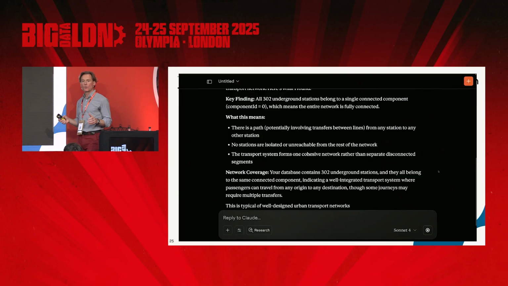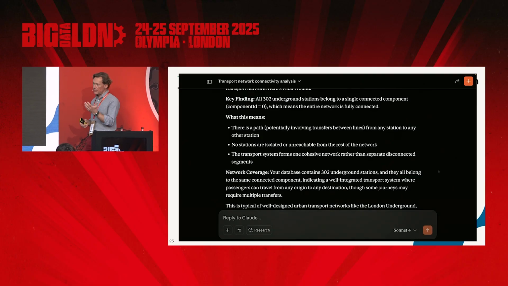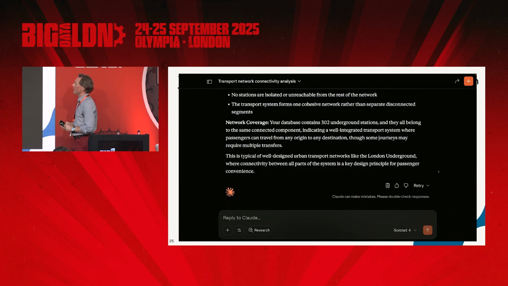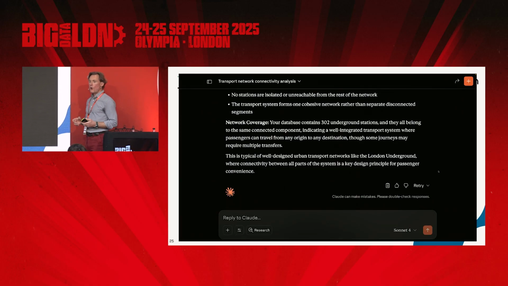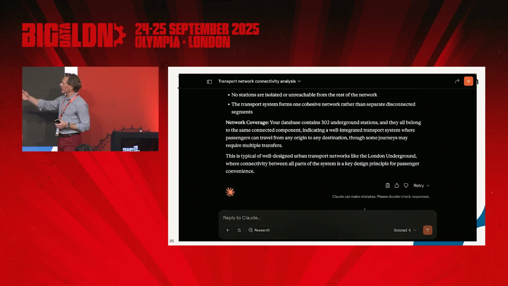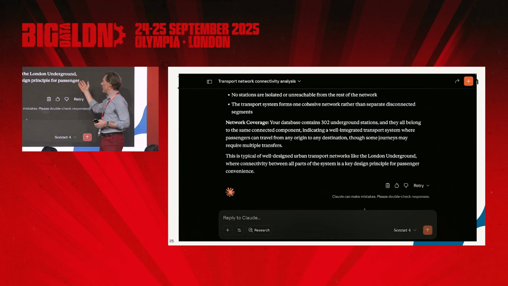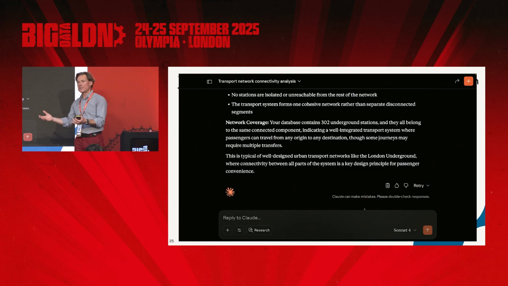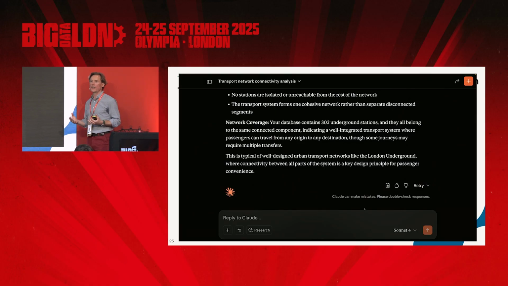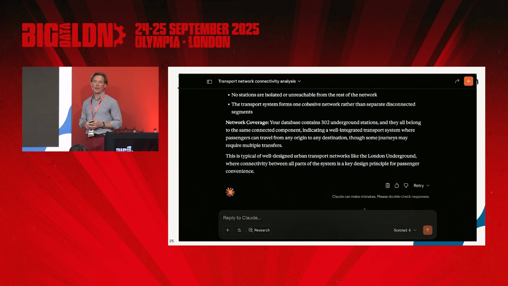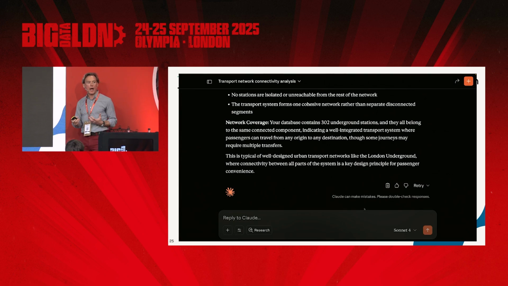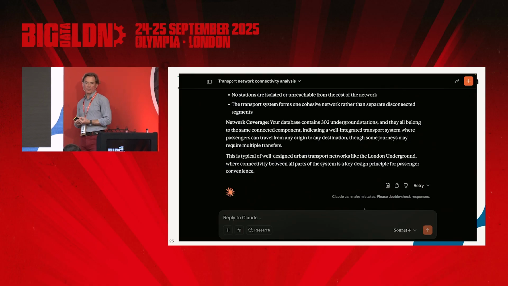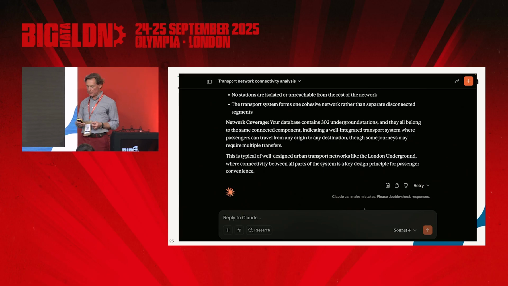So it said, okay, I'm going to run a community detection algorithm because, again, it matches the intent of the question with the description of the algorithm. And then it comes up with some more general knowledge that it knows of. It's saying this is a typically well-designed urban transport network, yada, yada. Obviously, we haven't got that in the agent, right? It knows that from its general information that it's trained upon on the internet, that this is a well-connected network, right? So you're combining both the reasoning that you do on the graph with general knowledge it's gained during its training, right? So that's a powerful tool.